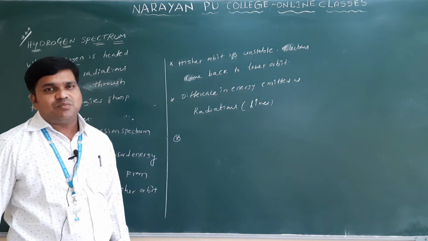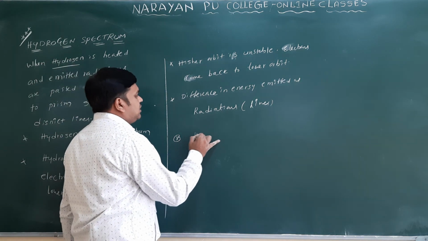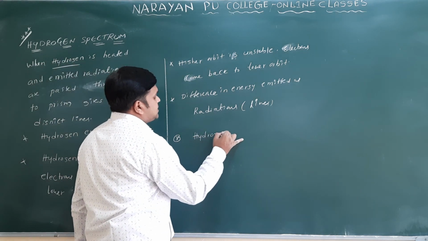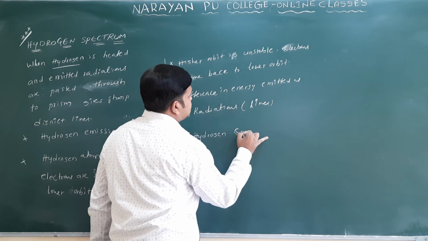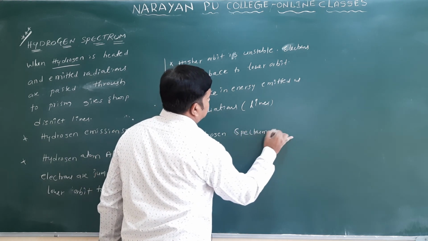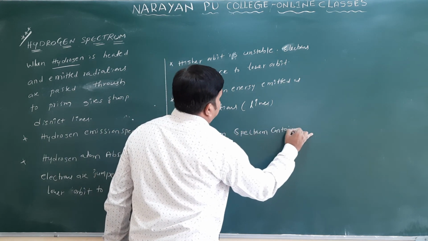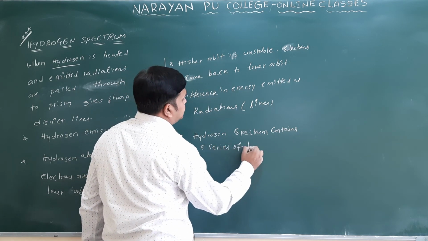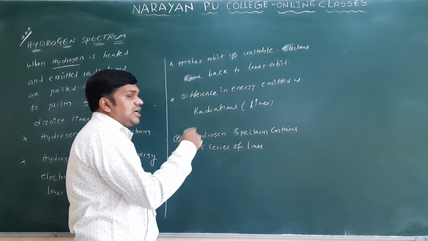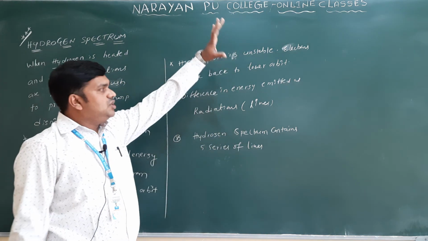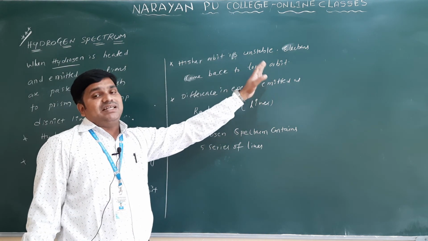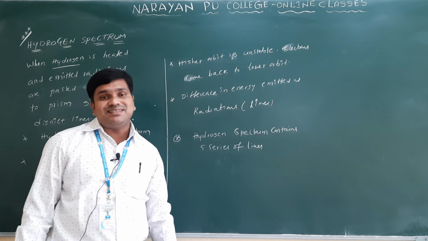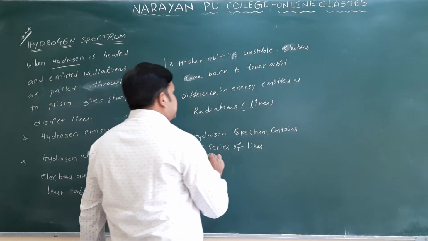The hydrogen spectrum contains 5 series of lines. After identifying the spectrum of hydrogen, we get sharp distinct emitted lines, and those lines we call the 5 series of lines. What are the 5 series of lines we have?